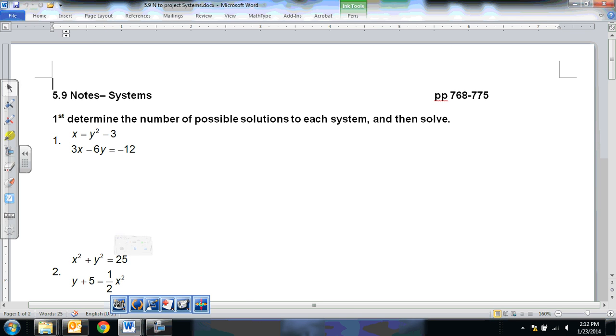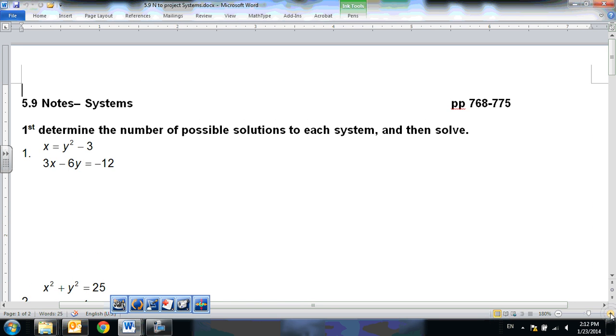Okay, so today what we're going to talk about are systems of equations, okay? We've spent a lot of time working with systems in terms of linear systems. But now we're going to step that up a little bit and talk about systems in terms of some of the conic sections that we've been studying.